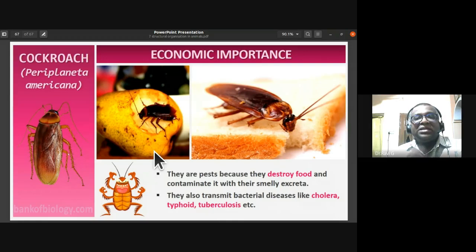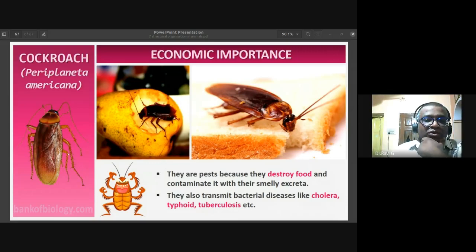So that completes our discussion about structural organization in animals, and also our complete chapter on the cockroach.